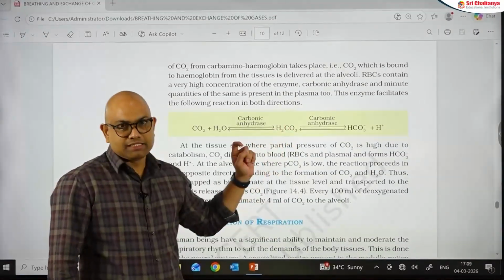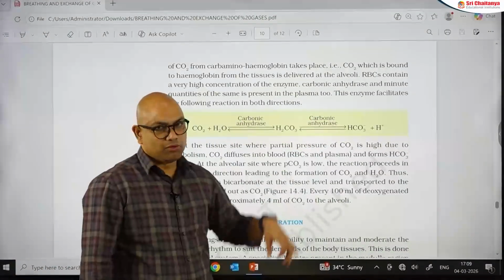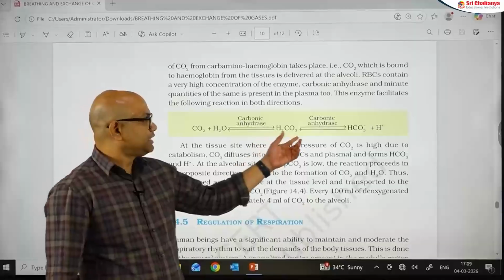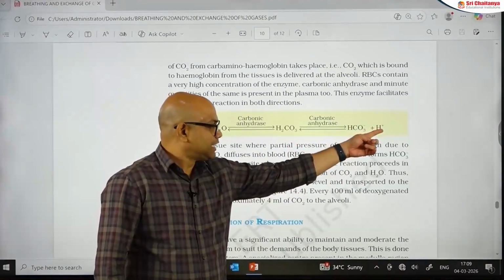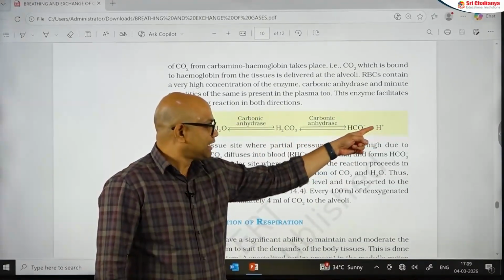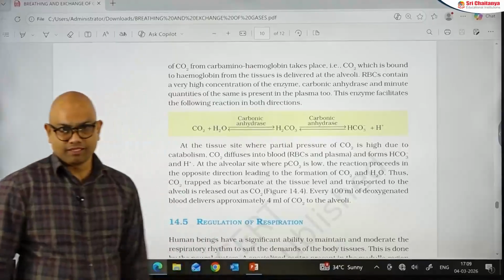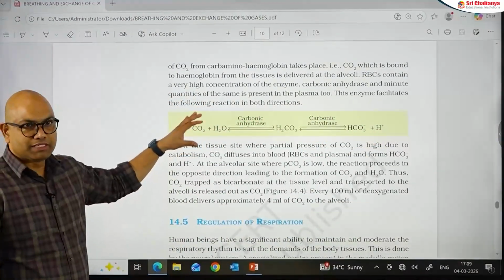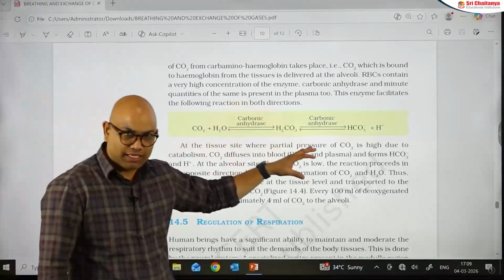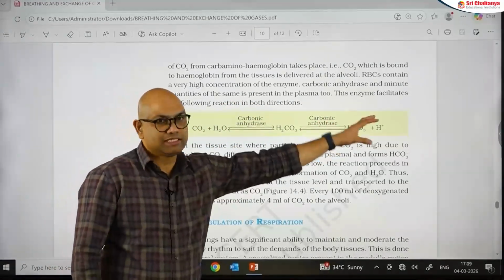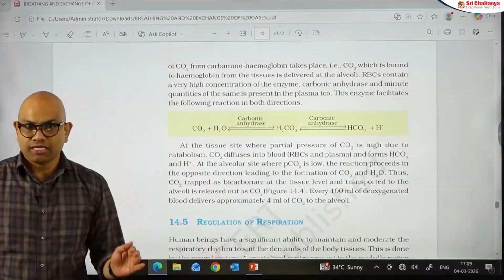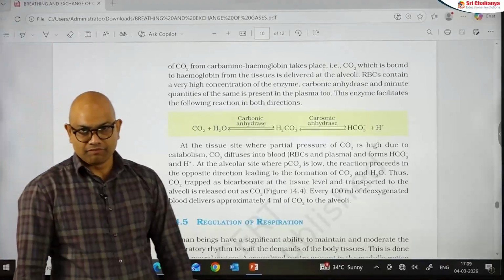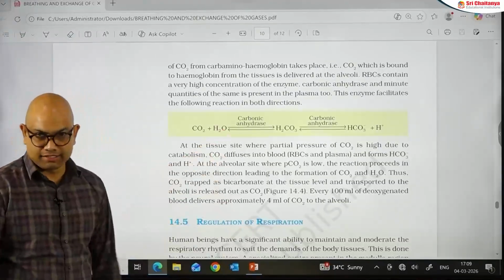And this carbonic acid, in the presence of the same enzyme carbonic anhydrase, will be dissociated into HCO3 minus and H plus. This is the hydrogen ion and this one is the bicarbonate ion. So, this is a forward reaction: CO2 plus H2O giving rise to H2CO3, dissociated to HCO3 minus and H plus. This forward reaction occurs at the tissue site with the help of carbonic anhydrase.